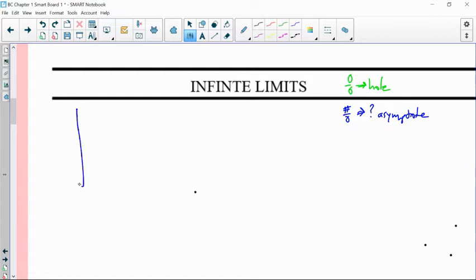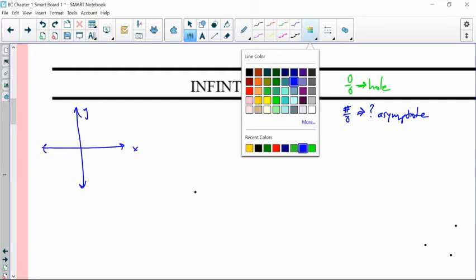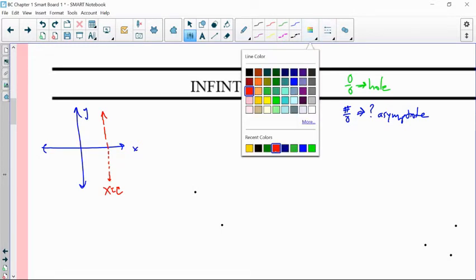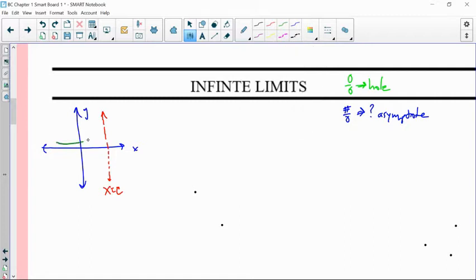For example, one possible outcome for a limit: let's say the asymptote is right there, at x equals some constant c, and let's say our graph looks something like this. We're coming along here, and it goes up like that, and then perhaps it's something like this.